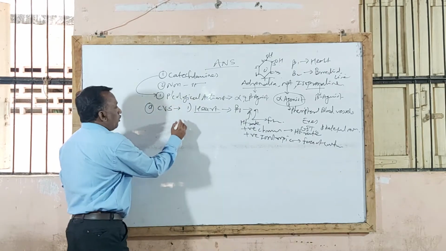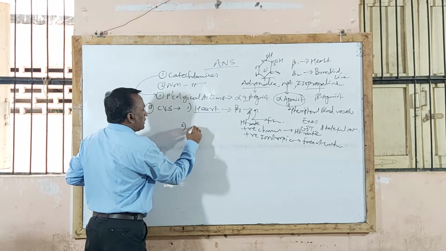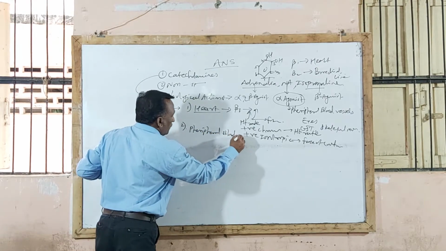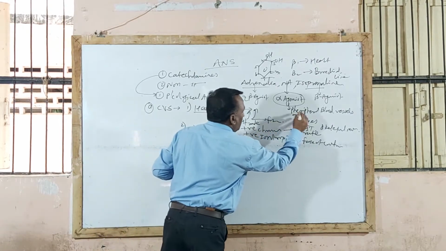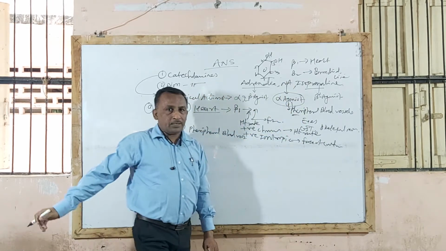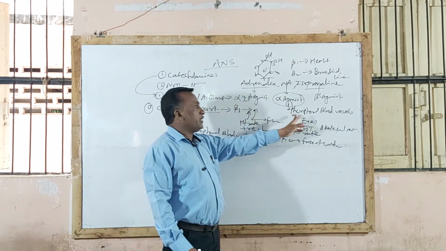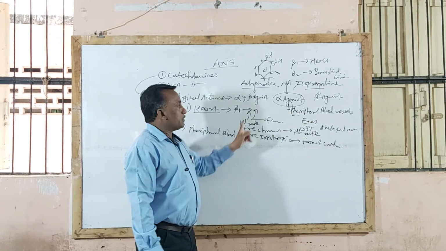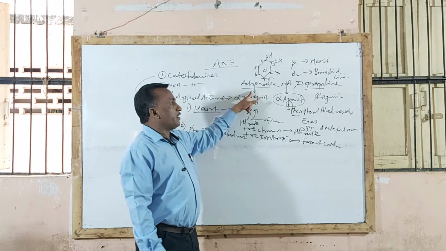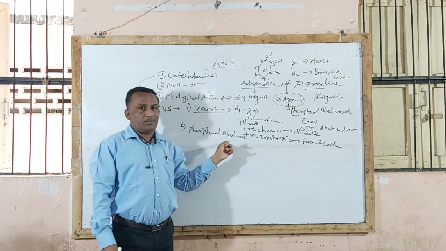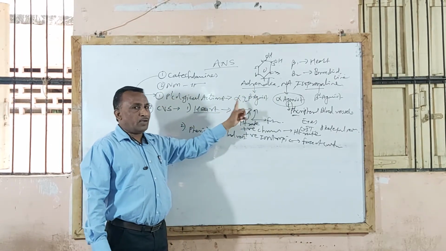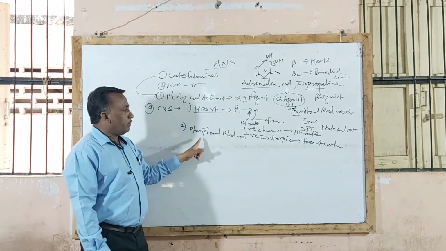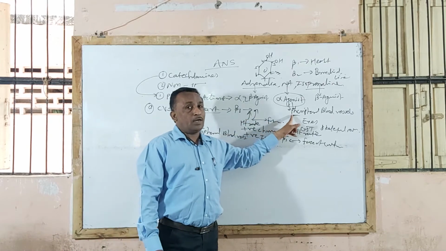Similarly, by acting on the cardiovascular system, these catecholamines also produce action on peripheral blood vessels. Now peripheral blood vessels contain alpha receptors, isn't it? While beta receptors are absent in peripheral blood vessels. So remember that on peripheral blood vessels only noradrenaline and adrenaline act, because adrenaline acts on both alpha and beta, while the alpha agonist is noradrenaline. So in peripheral blood vessels there is the presence of alpha receptors.